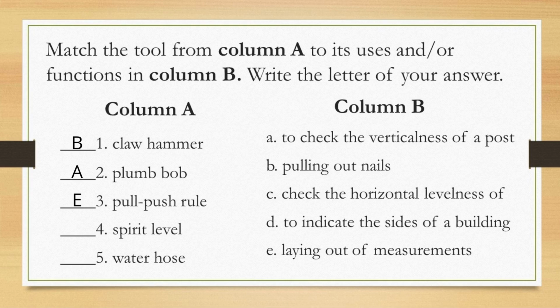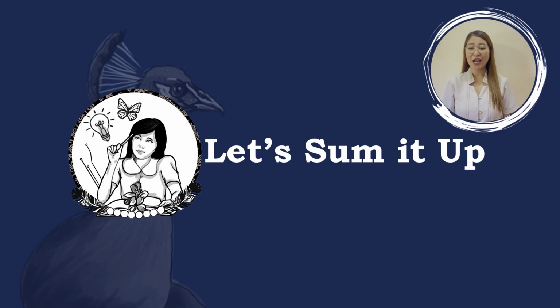Number 4, spirit level. The answer is D. It is used to indicate the sides of a building. And number 5, water hose. The answer is C. It is used to check the horizontal levelness of batter boards. Now you know how to identify tools and materials for layouting formwork components or form panels.